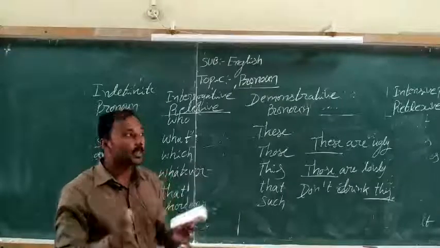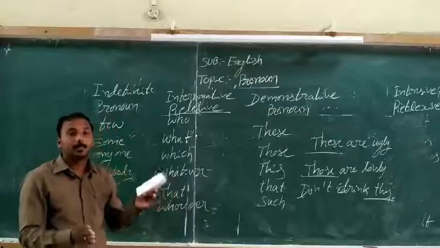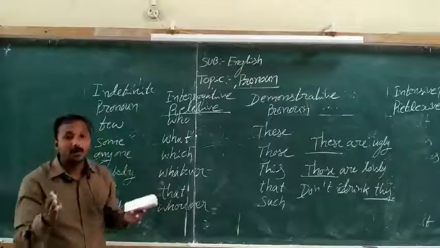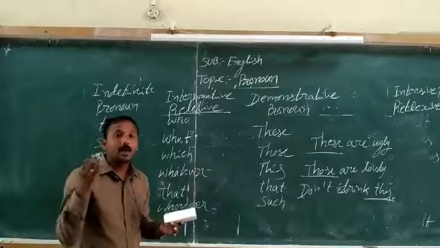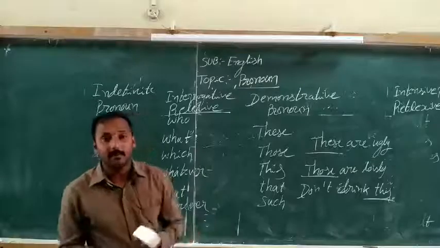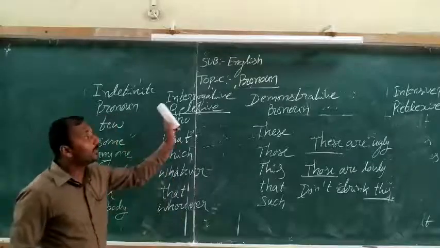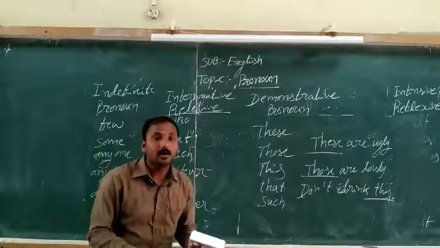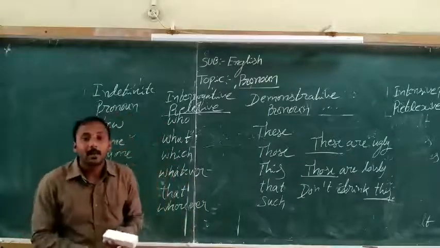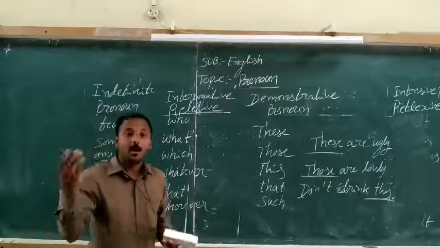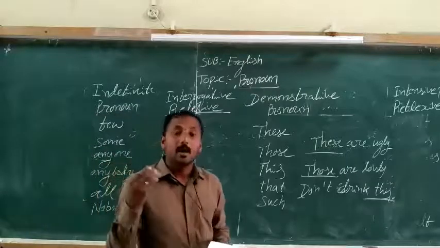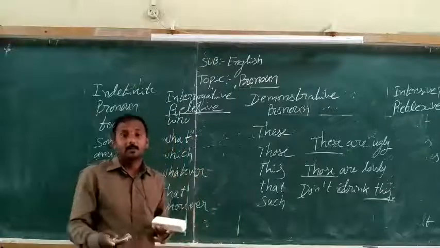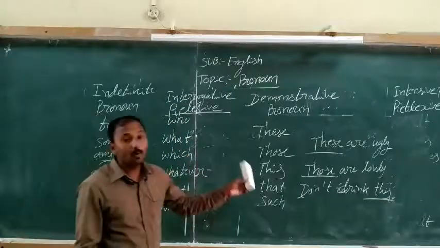Then possessive with noun: my, our, your, his, her, its, their. Then possessive without noun, which you already know are not followed by other nouns: mine, ours, yours, his, hers, its, theirs. So these are all possessive without noun.